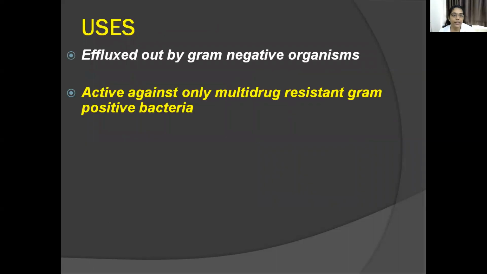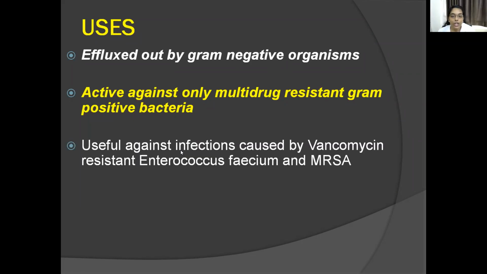So uses again. These are active against only multi-drug resistant gram-positive bacteria because they are effluxed out by the gram-negative organisms. So used against infections caused by VRE. VRE is vancomycin resistant Enterococcus faecium and MRSA. MRSA is methicillin resistant Staph aureus.